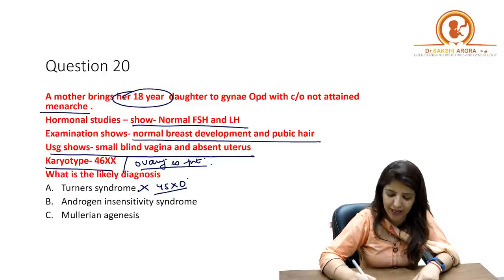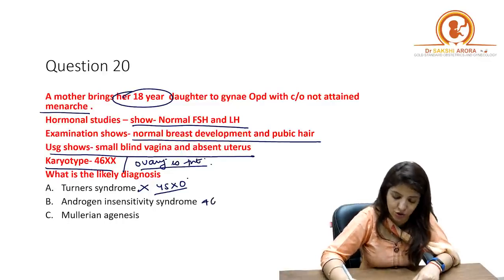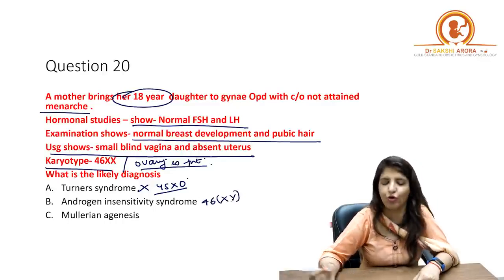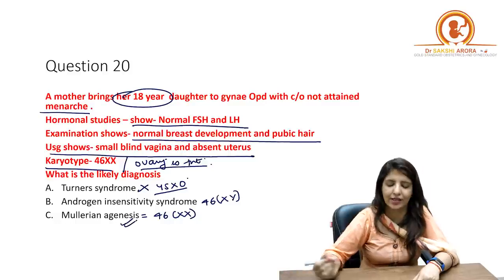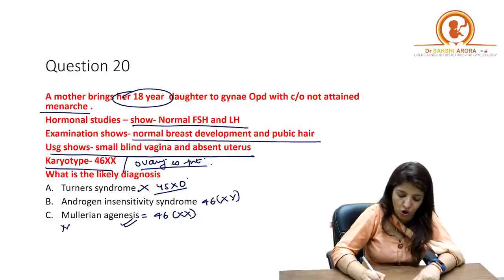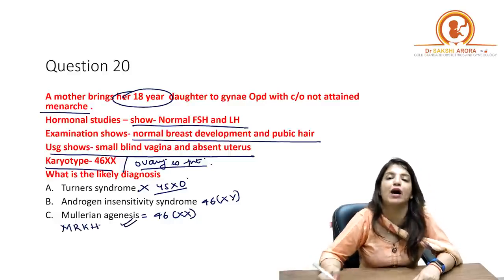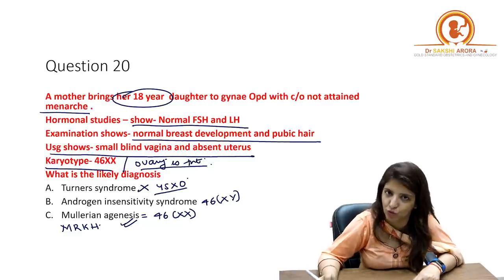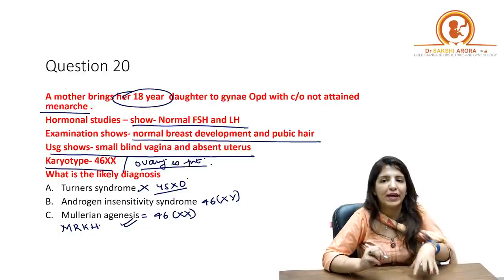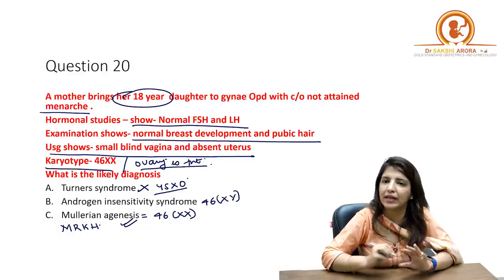It cannot be a case of androgen insensitivity syndrome because the karyotype is 46XY. And in Mullerian agenesis, chromosome number is 46XX. So it is a case of Mullerian agenesis, or in the options, MRKH would have been written. Mayer-Rokitansky-Kuster-Hauser syndrome would have been written. Right? So based on chromosome number, I can make a diagnosis.